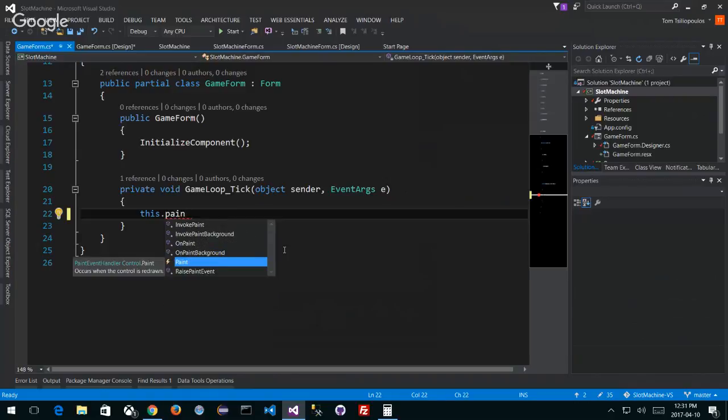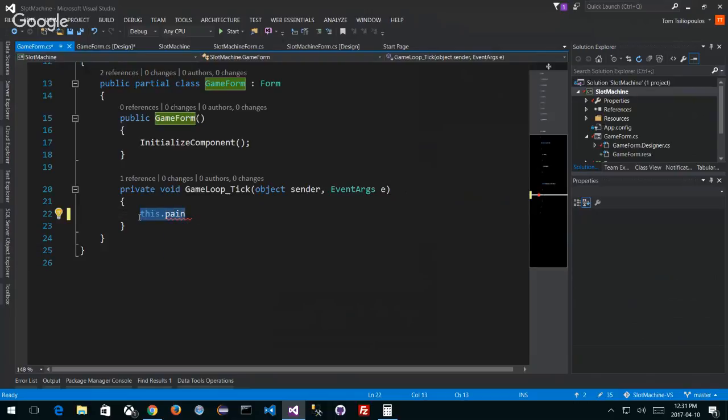Here it is, my paint event. I can raise my paint event. Raise my paint event says, raise the appropriate paint event. I want to raise the paint event, so I want to redraw my screen. I can do that. Or maybe simply, I just want to move something across the screen.